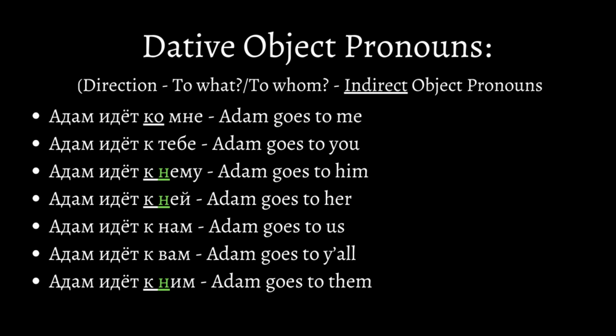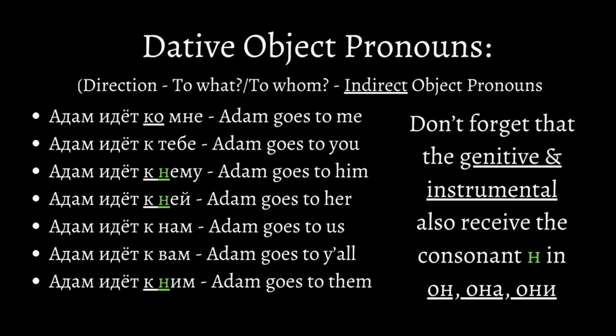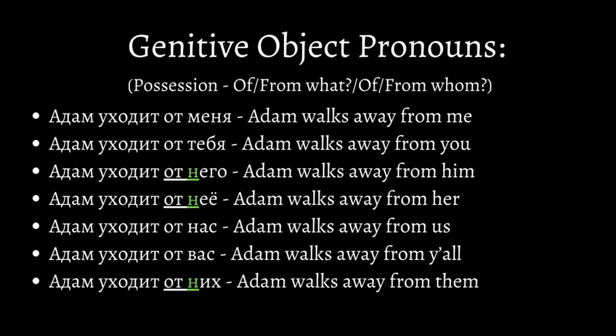In these sentences, we're using the same dative grammar, but this time we have a preposition, so we know it's the dative without any complication. The only change is that we're adding the consonant n to ему, ей, and им, because it's a spelling rule. Don't forget that the same idea applies to the genitive and instrumental. And starting from now, the rest of the examples will have prepositions and minor changes in the он, она, and они pronouns. Here, we have object pronouns in the genitive with the same accusative grammar. Still, there is a big difference because the genitive answers of from what and of from whom, as opposed to simply what and whom. In this case, we're using a preposition with the genitive.